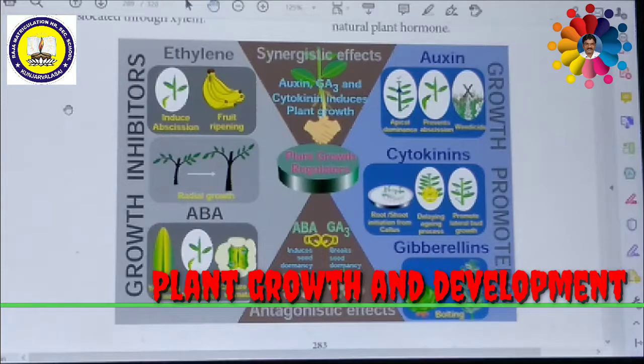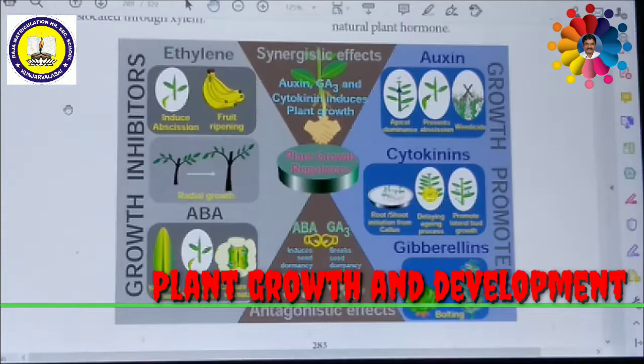Abscisic acid spoils chlorophylls, proteins and nucleic acids of the leaves, turning them yellow. So this is a negative aspect, also called an antagonistic effect. Inhibition of cell division and cell elongation occurs due to abscisic acid. Abscisic acid is a powerful growth inhibitor. It can stop the growth.